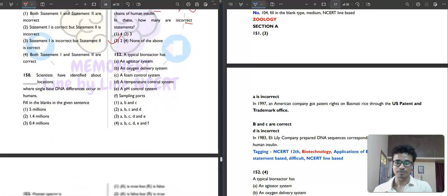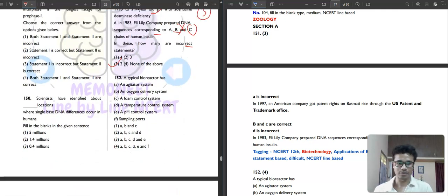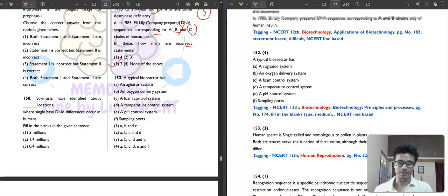Then 152. It is the same type of question, but this is more difficult, because if you did not read the NCERT carefully, you will miss some words, as this is all about words. A typical bioreactor has an agitator system, correct. Then an oxygen delivery system, correct. A foam control system, correct. A temperature control system, correct. A pH control system, correct. Then we have sampling ports as well. So A to F are all included in a typical bioreactor. So the fourth will be your correct answer for this question.